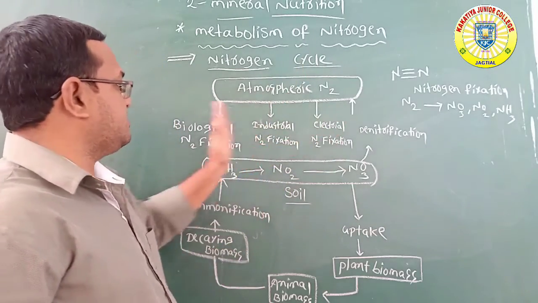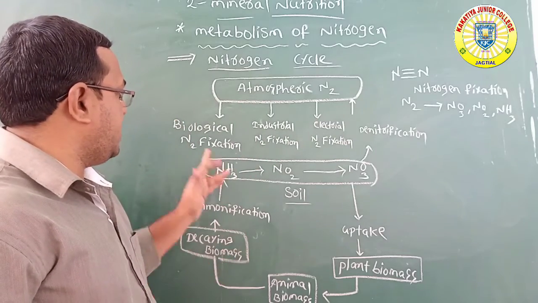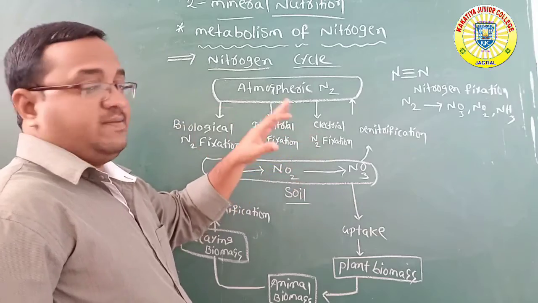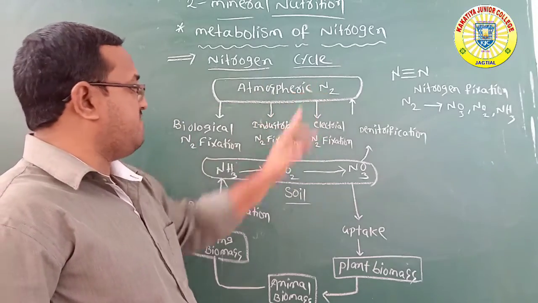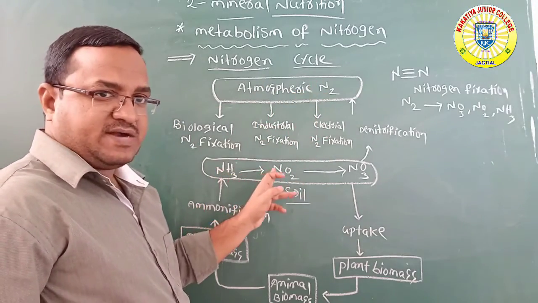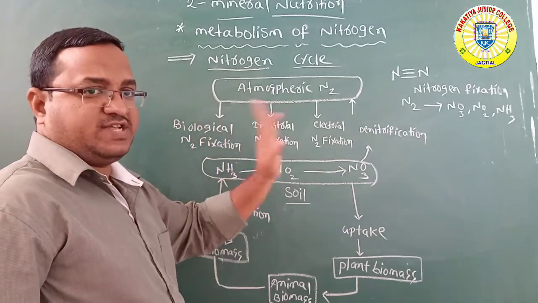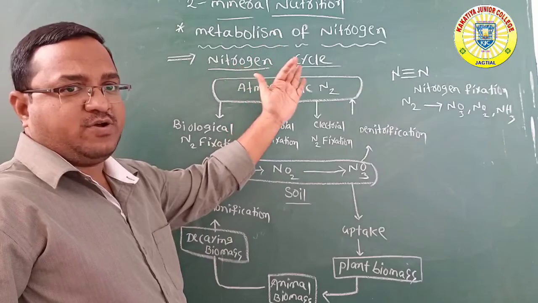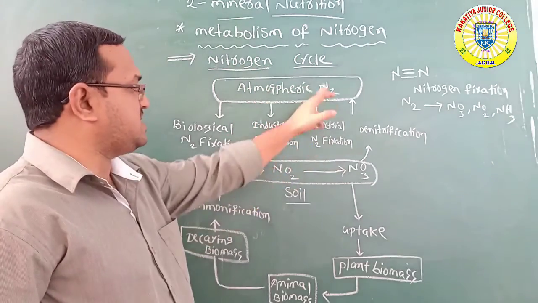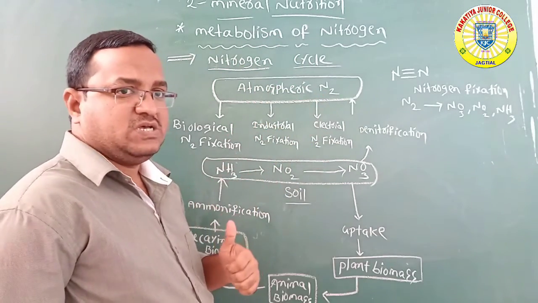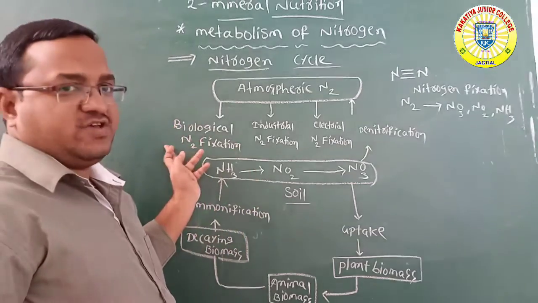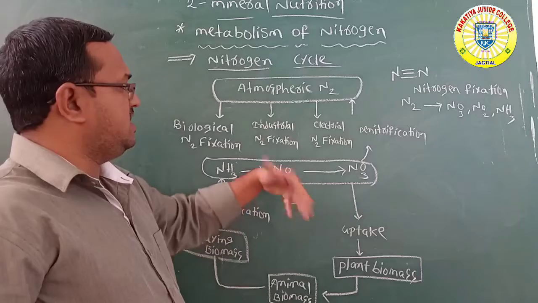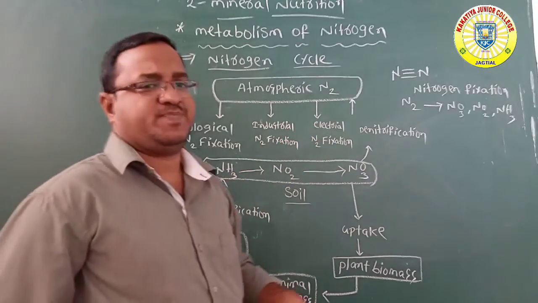Through biological, industrial, chemical or electrical processes, N2 is converted into ammonia, nitrites or nitrates. That is nitrogen fixation.